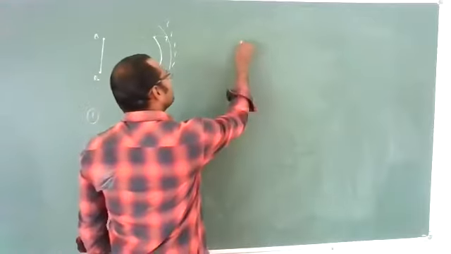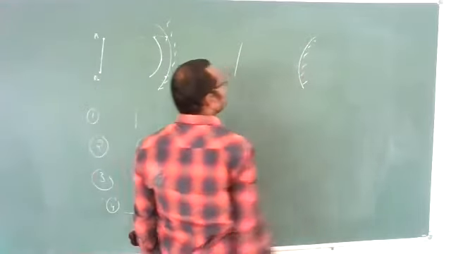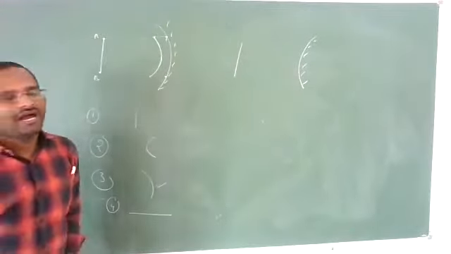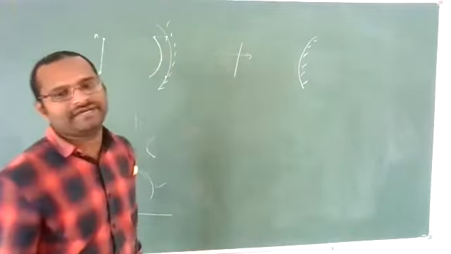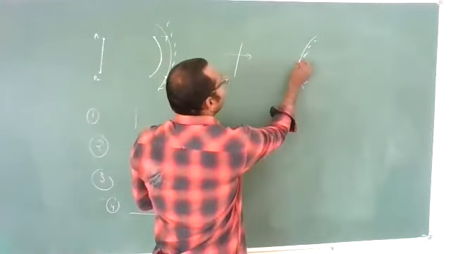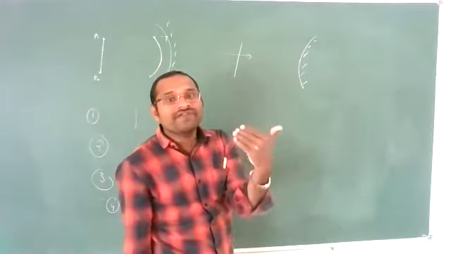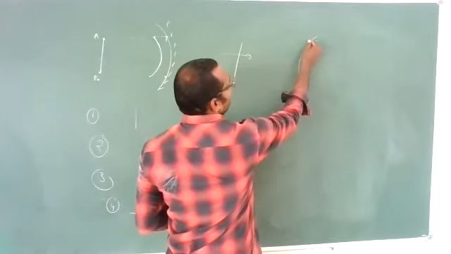Next, same wavefront. If it reflects from a convex mirror, how will it appear? It is moving like this. After reflection, how will it appear? First, which part will reflect? First, the middle part will touch the mirror. So the middle part reflects first, and then these parts will reflect later.